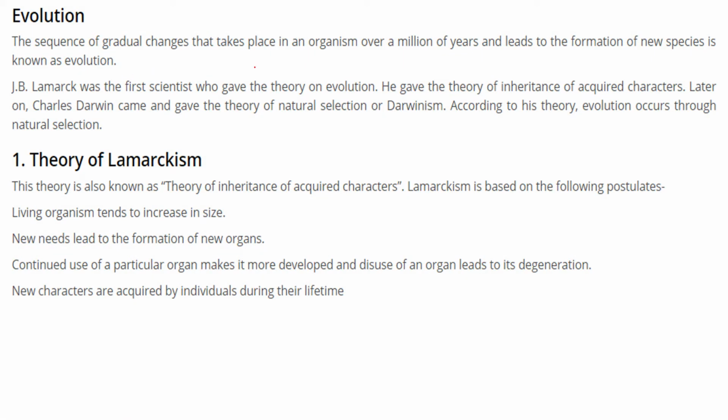Evolution. The sequence of gradual change. Gradual means the change takes place slowly, the time span is huge, over millions of years, in an organism, and leads to the formation of new species. This is known as evolution. J.B. Lamarck was the first scientist who gave a theory on evolution. He gave the theory of inheritance of acquired characters, and then Charles Darwin came. Darwin proposed the theory of natural selection, or Darwinism.